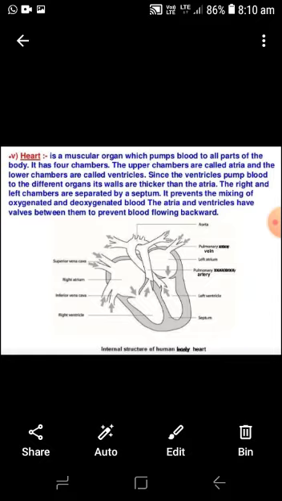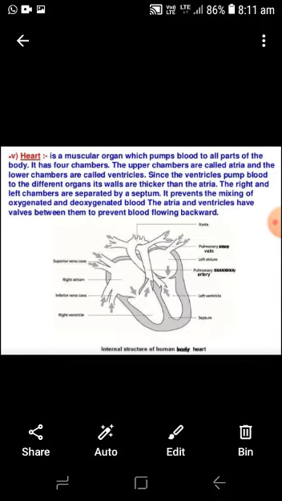The human heart is divided into four chambers: two upper chambers known as auricles and two lower chambers known as ventricles. The upper chambers are divided into right auricle and left auricle, and the lower two chambers are divided into right ventricle and left ventricle.